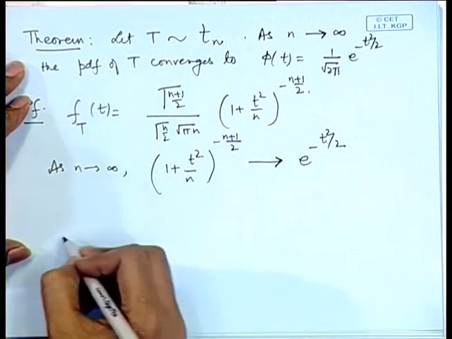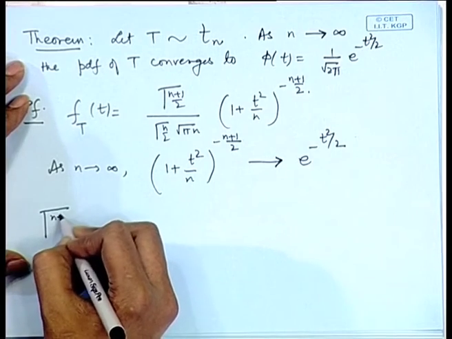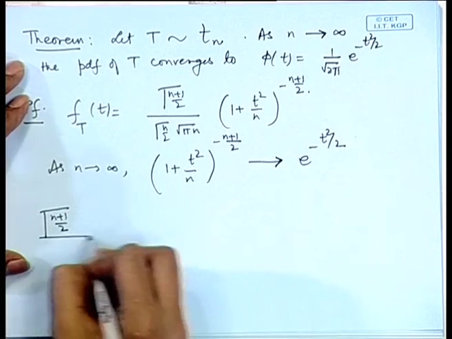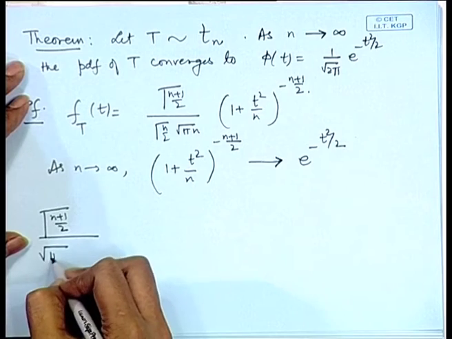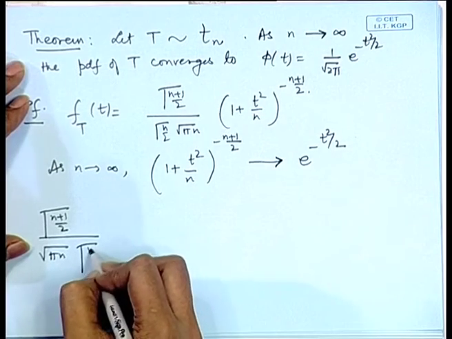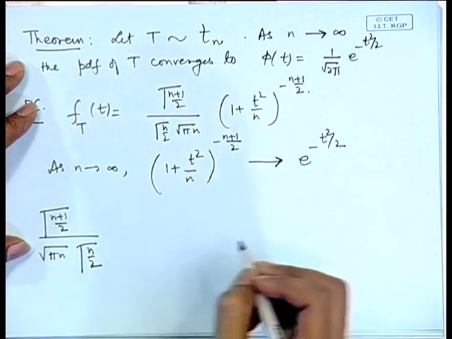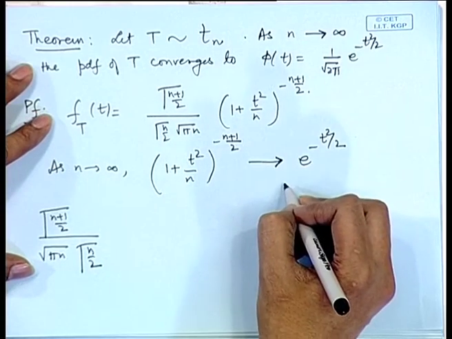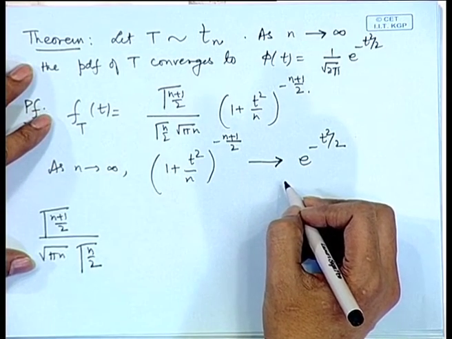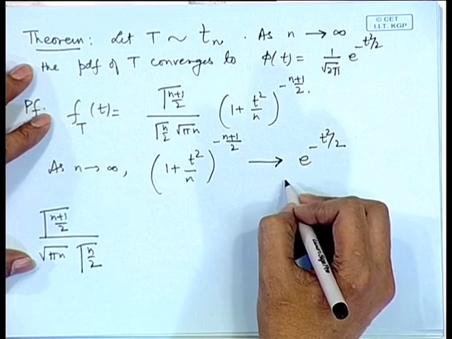So, if we look at this term, gamma((n+1)/2) divided by root(pi n) gamma(n/2). Now, there is a formula called Stirling's approximation.